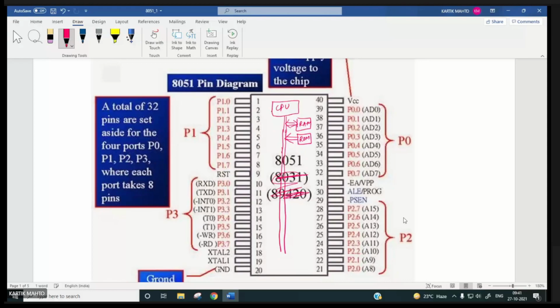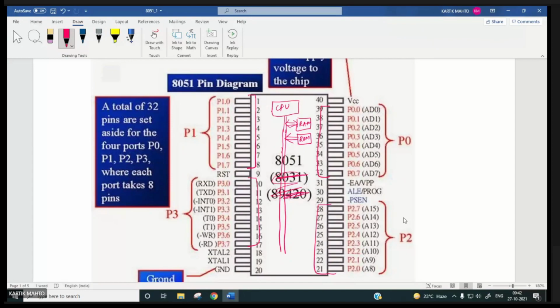You can see all pins are there, IO ports are there. So here we have an 8-bit register, port 0. Here we have another 8-bit register, port 2, and this is the port 3 register, and this is the port 1 register, right? So you can see all pins are engaged, no?